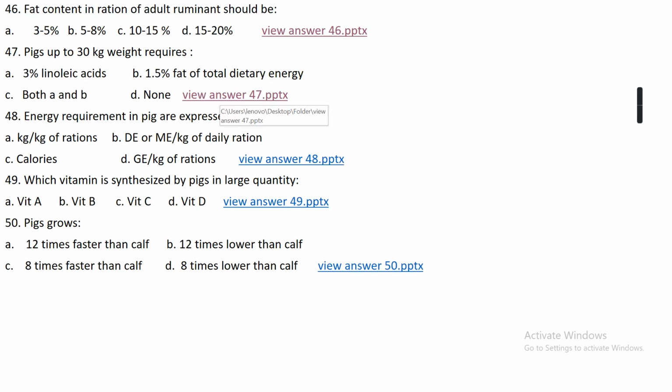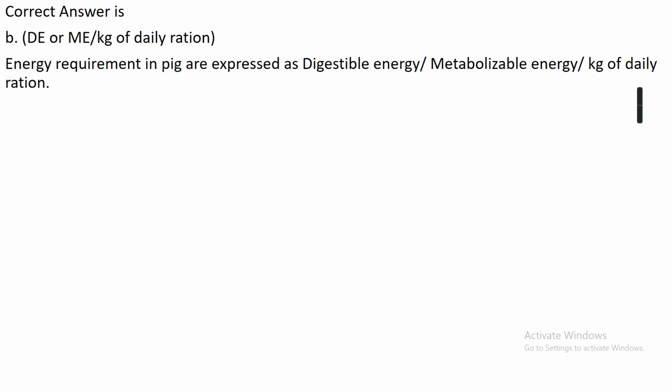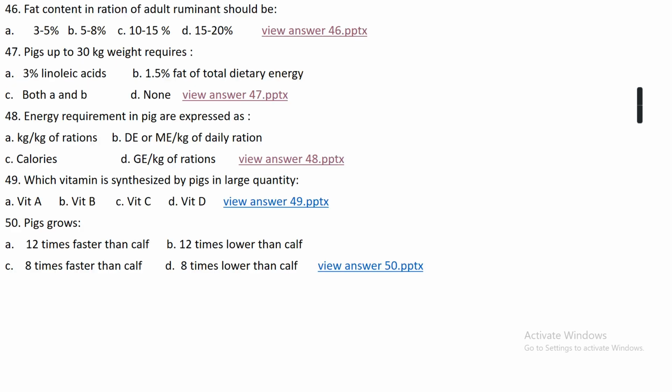Okay. Question number 48. Energy requirement in pig are expressed as option A, kg per kg of ration. Option B, digestible energy or metabolic energy per kg of daily ration. Option C, calories. Option D, gain energy per kg of ration. The right answer is option B, that is digestible energy or metabolic energy per kg of ration. Energy requirement in pig are expressed in terms of digestible energy or metabolic energy per kg of daily ration.